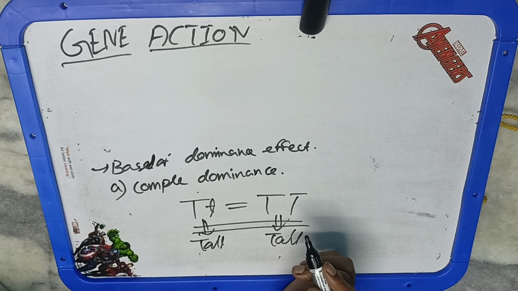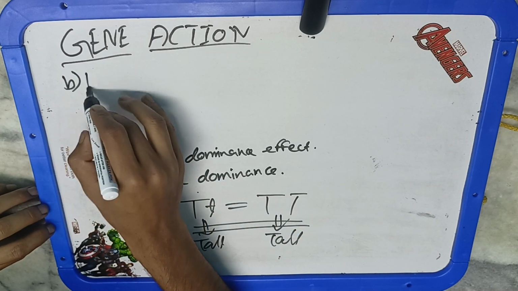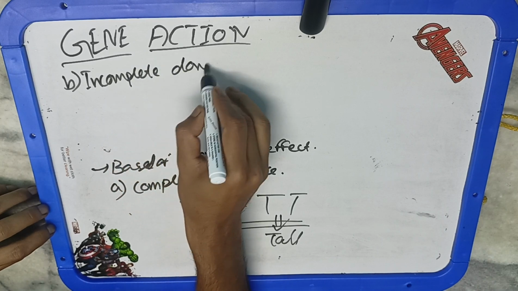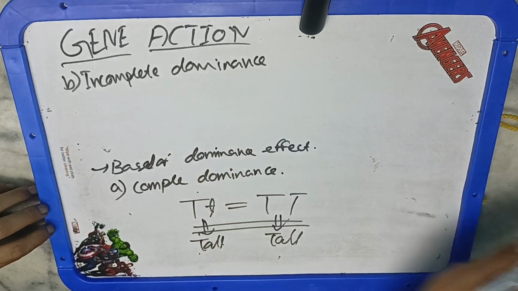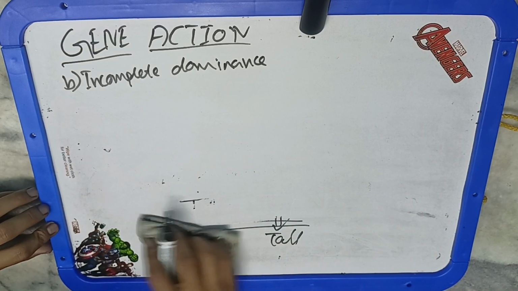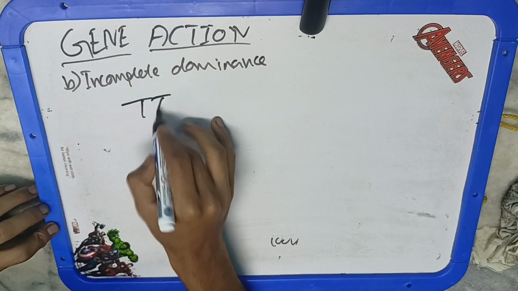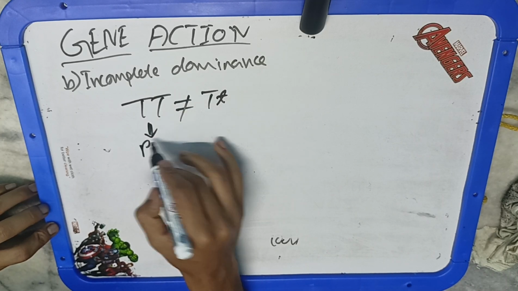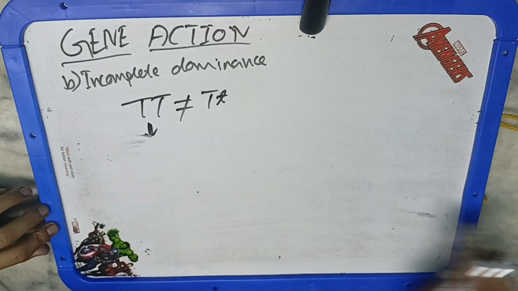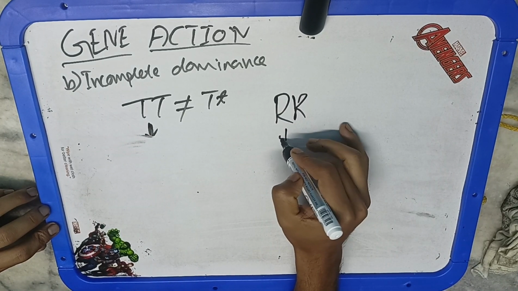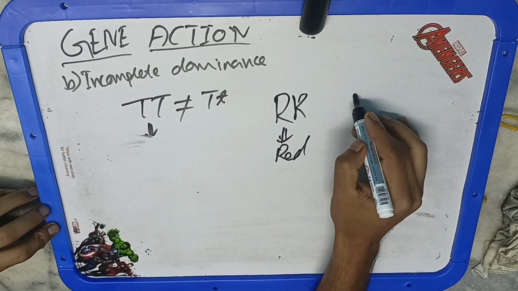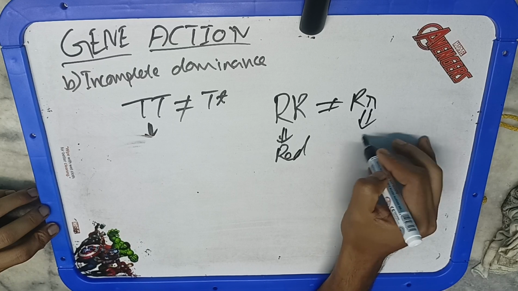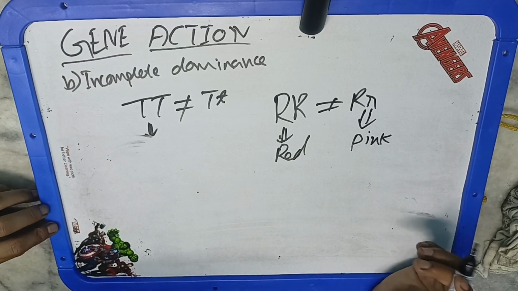Now another condition is incomplete dominance. Incomplete dominance means the heterozygote does not have an impact similar to the homozygote. Just take the example of Mirabilis jalapa, as we discussed. Capital R leads to a red flower. Capital R, small r: according to Mendel's law, this should be a red flower, but it is showing a pink flower. So this is a deviation from Mendel's law. That's why we call it incomplete dominance, meaning the heterozygote is not showing an impact similar to the homozygote. So this is incomplete dominance.